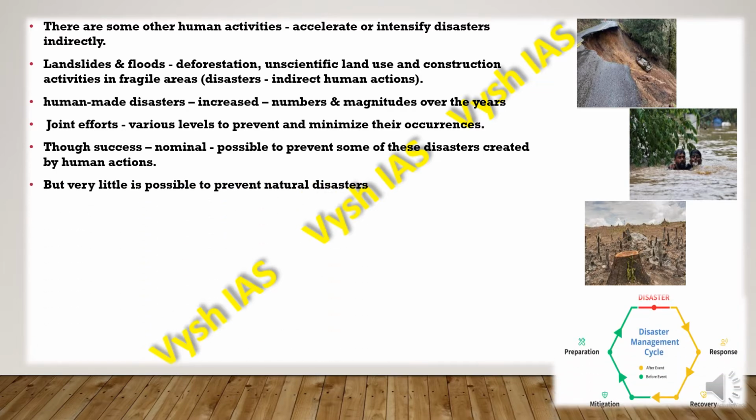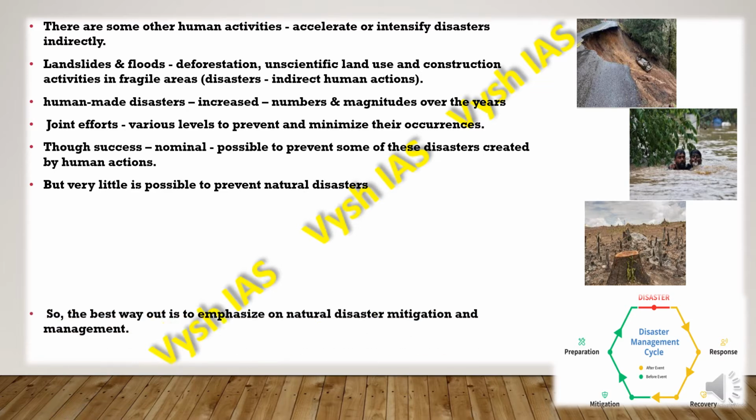But when we look at natural disasters, very little is possible to prevent them, because they are natural in nature and are not created by human beings.